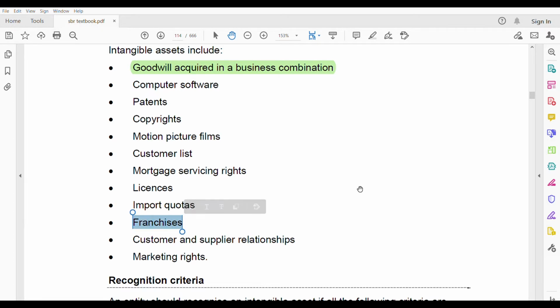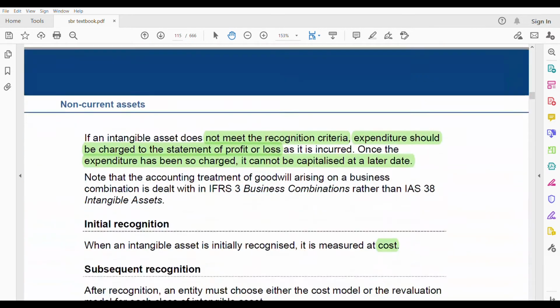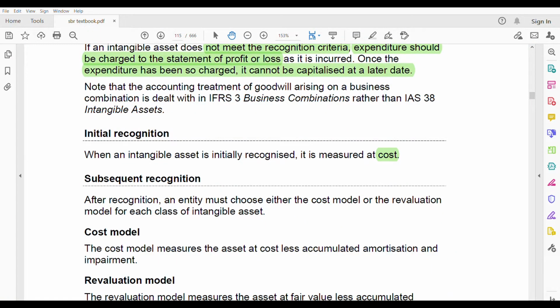So each class needs to be revalued. If you are going for the revaluation model, it is not just one intangible asset revalued and the other ones at cost. No, all the assets in the class should be revalued if you are going by the revaluation model. So that's what they told. The entity might choose between the cost model or the revaluation model for each class of intangible asset.